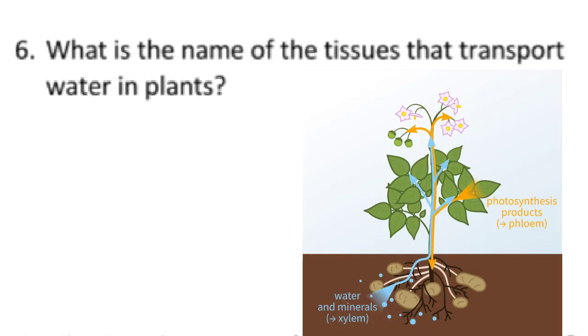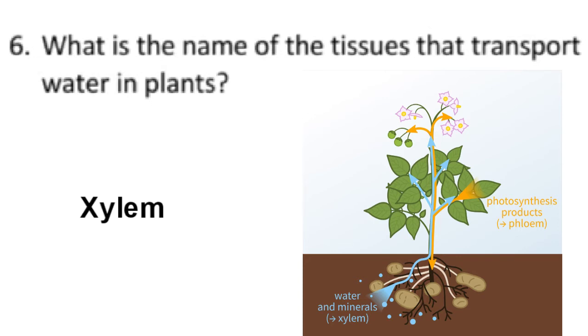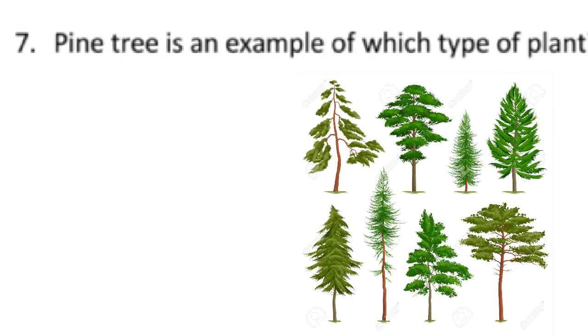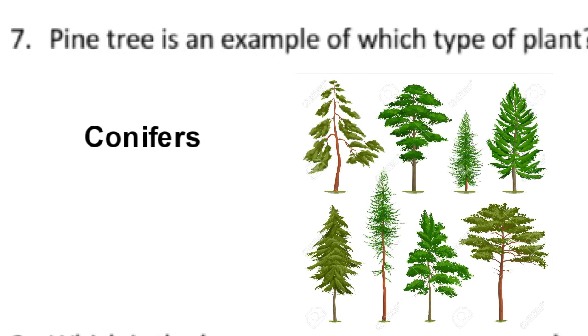What is the name of the tissues that transport water in plants? Yes, you are right. It is xylem. Now we'll see our question number 7. Pine tree is an example of which type of plant? It is conifers. You know, a pine is any conifer shrub or tree species from the pines genus of plant, a group that includes more than 120 species worldwide. These are evergreen conifers.